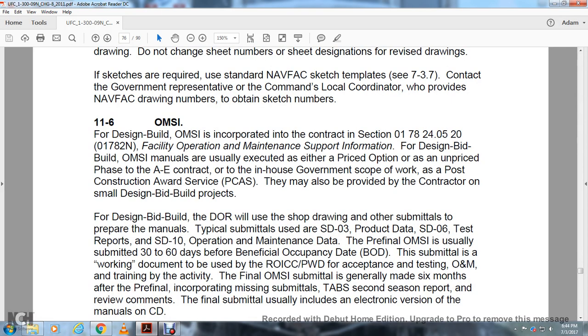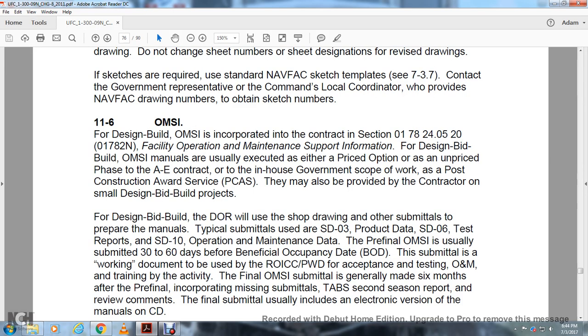OMSI for the design is incorporated with the contract section 0178-240520, Facility Operation, Maintenance Support and Information. The design-build OMSI manual may usually be executed with the priced option, with the unpriced phase for the A&E contract with the in-house government scope as opposed to construction award services or PCAS. They must also be provided for the contractor on small design-build projects. For design-bid-build, the designer of record shall show the drawings with the other substantial preparatory work to prepare the manuals. Typical submittals are SD08, SD03 Product Data, SD06 Test Reports, and SD10 Operation and Maintenance Data for the final OMSI, usually submitted within 30 to 60 days of the beneficial occupancy date.